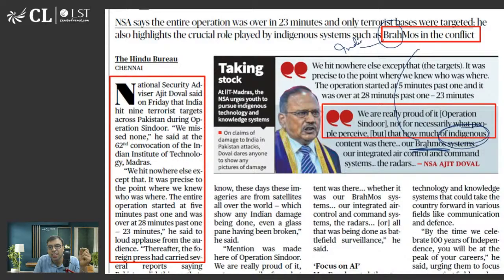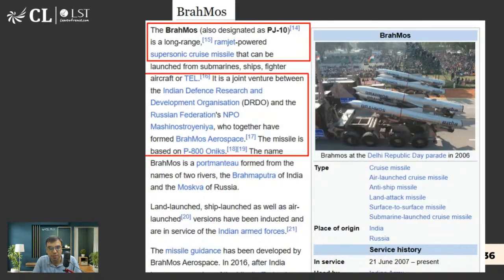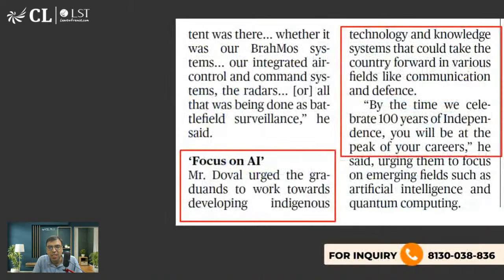BRH, Brahmaputra, is a river in India. MOS, Moskova, is a river in Russia. So India and Russia together have manufactured this missile system called BrahMos. Yes, and this is of course indigenous, है ना? India में बनाया गया ना? So that is what he is talking about.